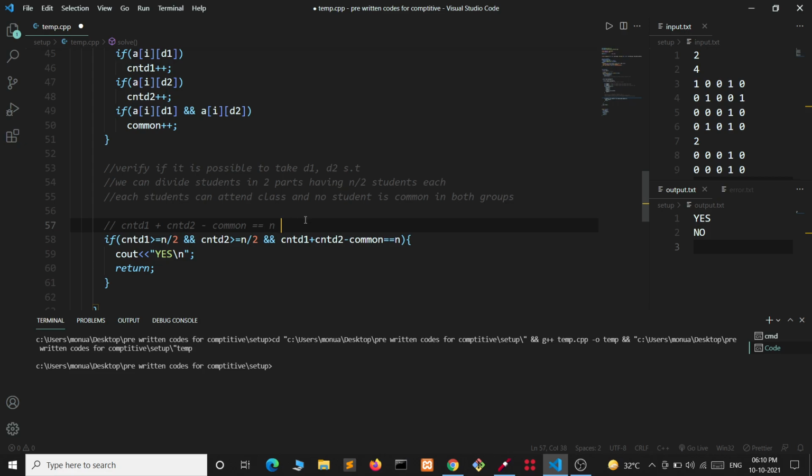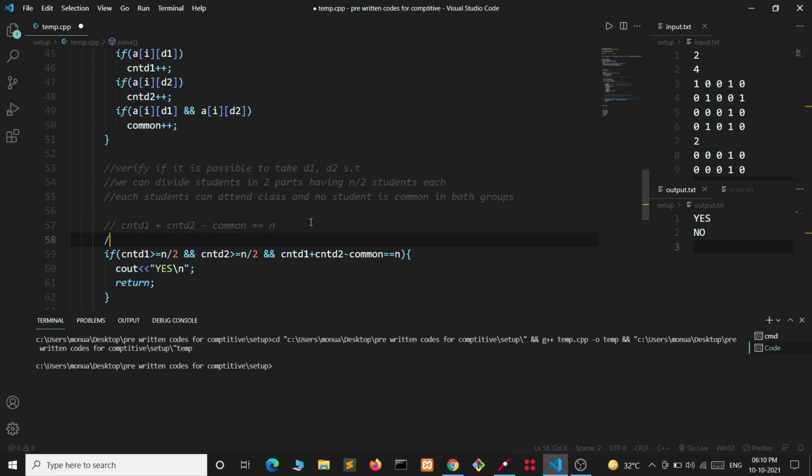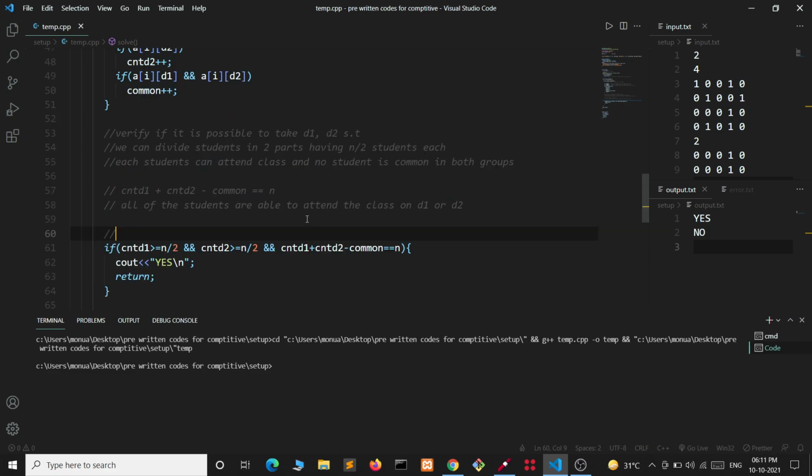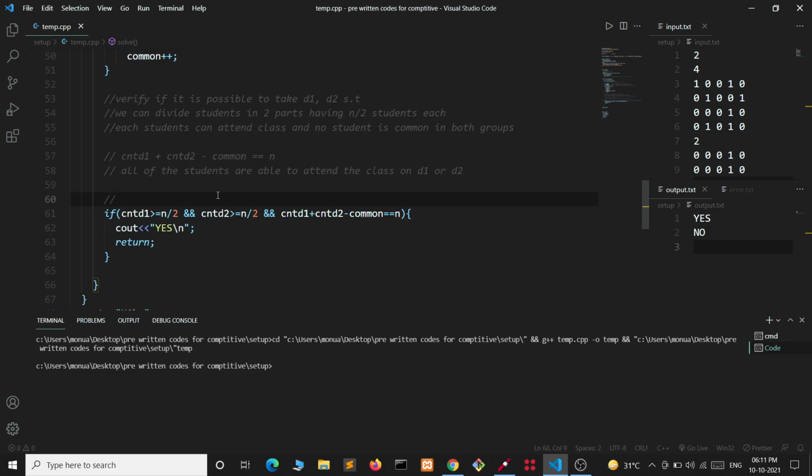This condition tells that all of the students are able to attend the class on day 1 or day 2. After that we also have to check that the number of students who can attend class on day 1 should be greater than or equal to n by 2, and the number of students who can attend the class on day 2 should be greater than or equal to n by 2.